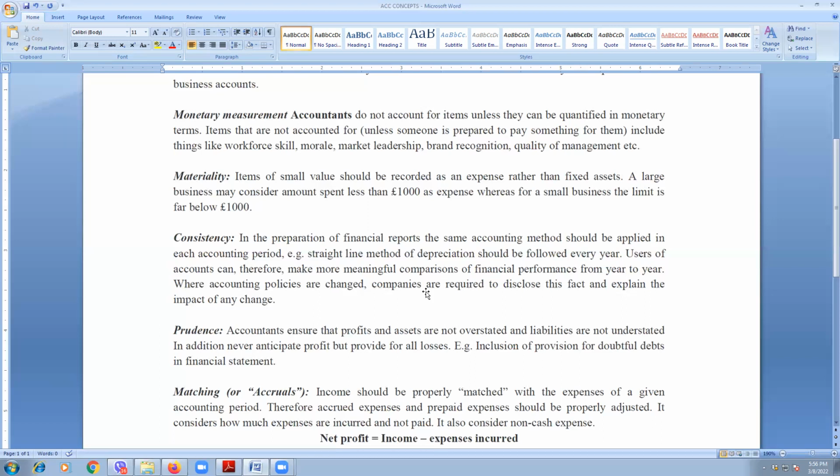For example, if you are buying computers and you are using the reducing balance method, then every year for every computer we need to use the reducing balance method. We just cannot change the method of depreciation every year without proper justification.